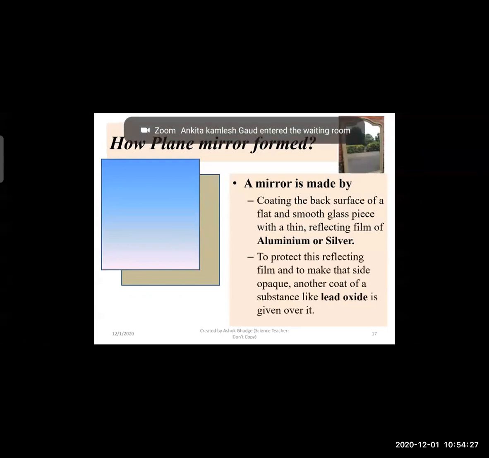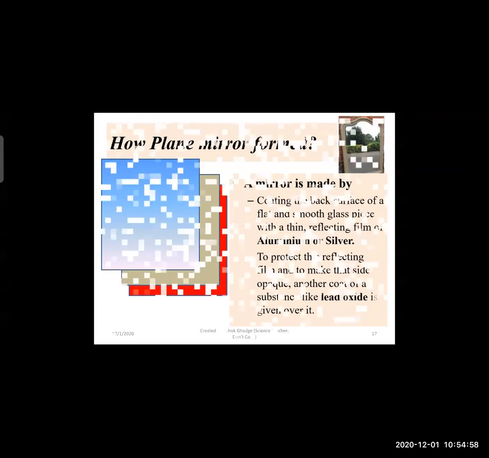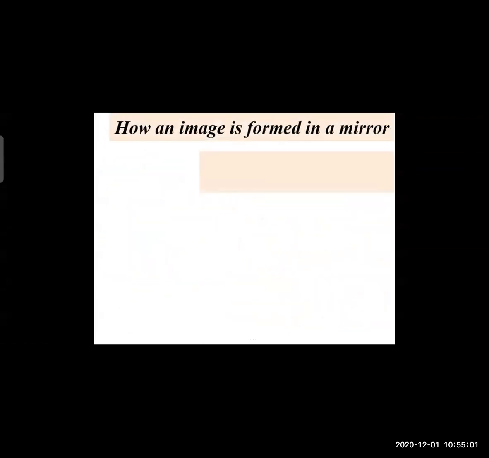Now, to protect that aluminum or silver coating, there is another coating of lead oxide to protect the reflecting film and to make that side opaque. So that side will be totally opaque. Another coat of a substance like lead oxide is given over that coating of aluminum or silver. So that will make the mirror which will give you 100% reflection, and it will give you a clear image.